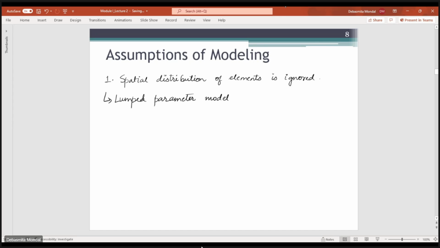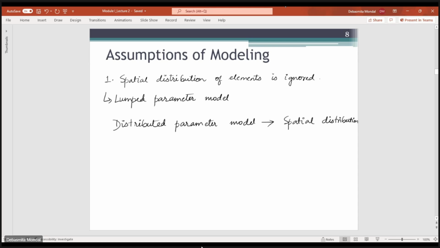So this is known as lumped parameter model. And this is actually a simpler way of modeling. But if your need is such that you have to have very accurate modeling of the system, then you have to go for distributed parameter model. In this distributed parameter model, you consider the spatial distribution. So how the temperature is varying inside the room, that parameter is taken into consideration.